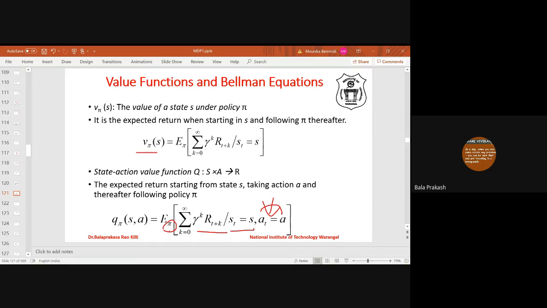So V phi of S is the state value function. This is the state action function, because it is defined over state and action. That's why it is called the state action function. Both of them follow the policy: the value function follows the policy from the current state onwards, whereas the action value function follows the policy from the next state onwards.